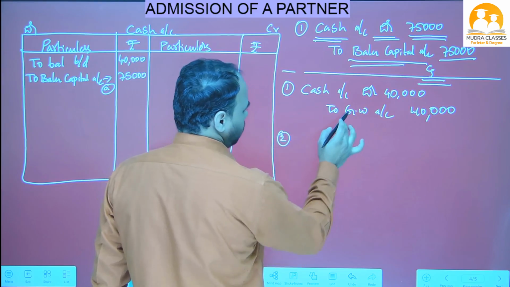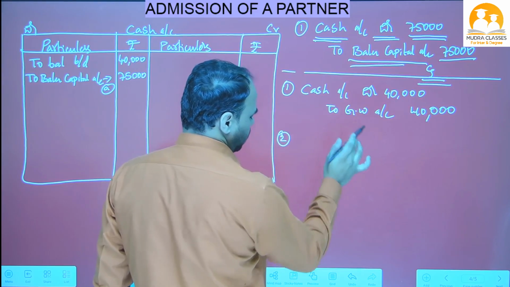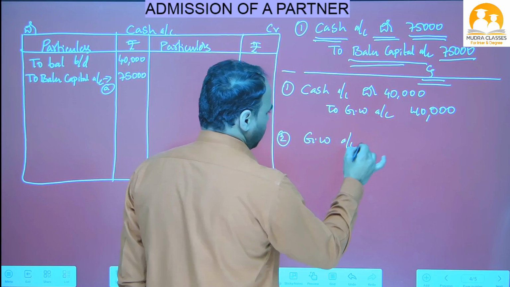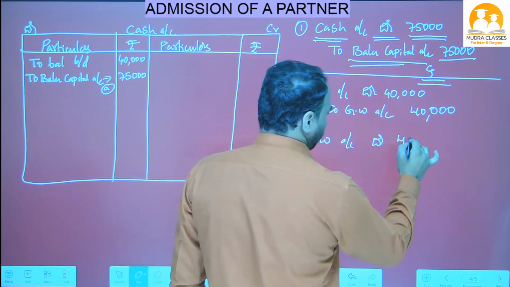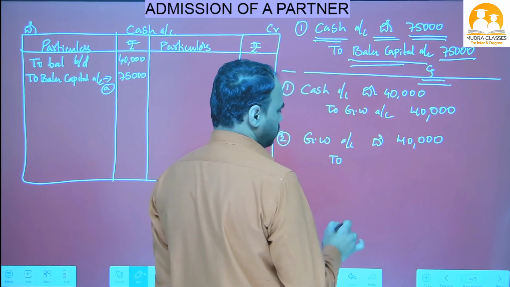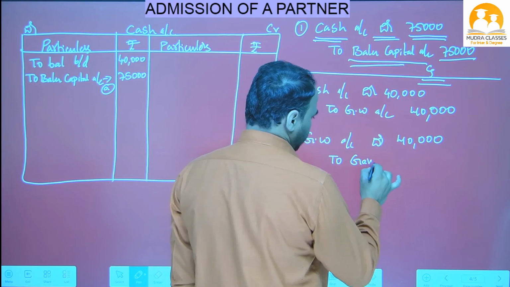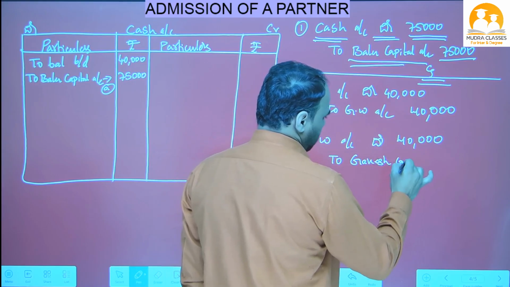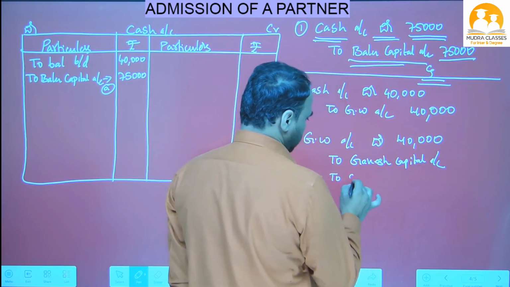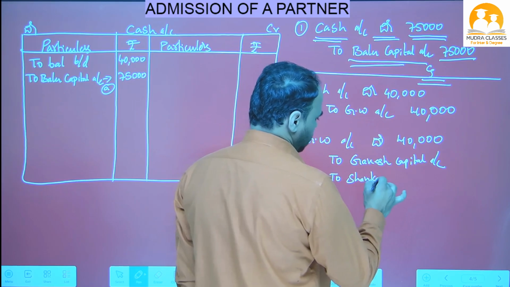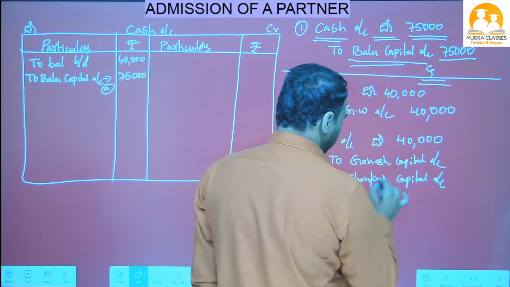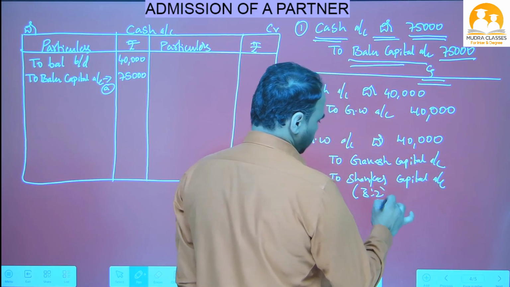And the second journal entry: whatever goodwill is brought by the new partner is shared by the old partners. So goodwill account debit 40,000 to the old partners. Who are the old partners? Ganesh capital account, and the other partner, Shankar capital account. These 40,000 we have to distribute in the ratio of 3:2.